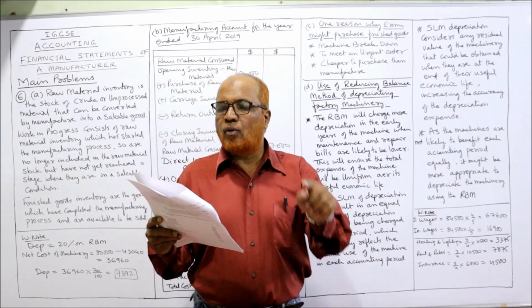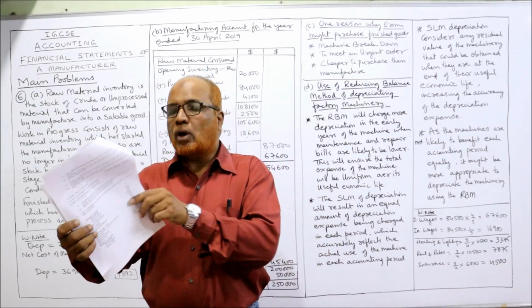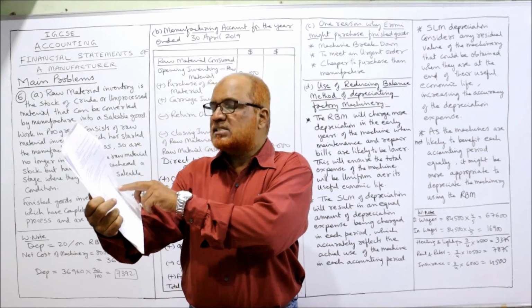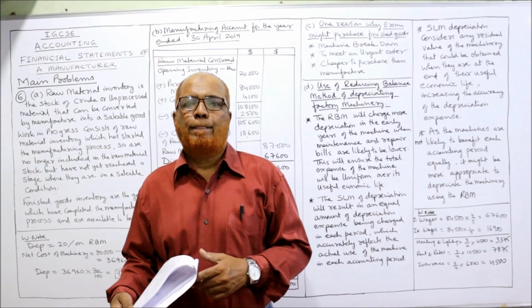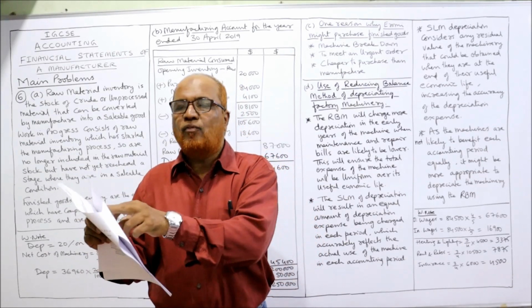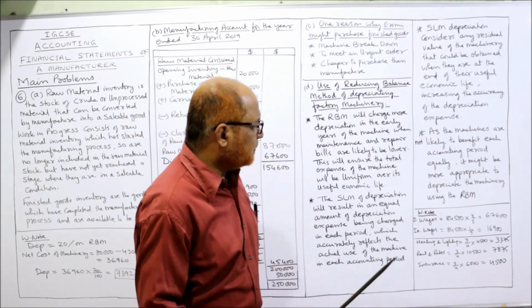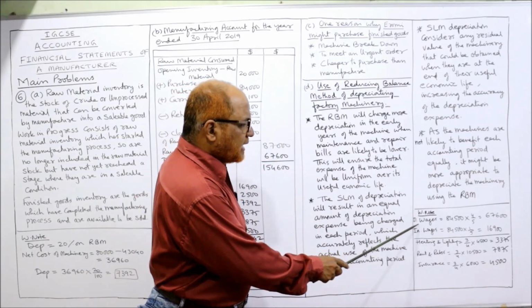Wages to be apportioned 4/5 as direct wages and 1/5 as indirect wages. How much are the total wages given? Total wages of 84,500 are given. So we have to bifurcate. 84,500 into 4/5 will be taken as direct wages. Here you can see wages, direct wages.